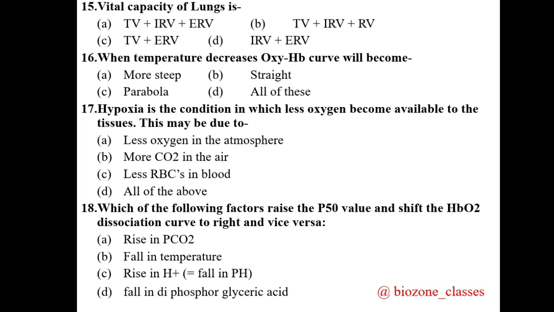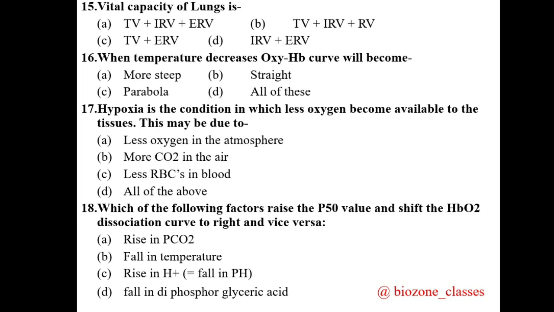Question 17, hypoxia is the condition in which less oxygen becomes available to the tissues. This may be due to, for question 17, four options are provided, and the correct option is D, that is all of the above. Hypoxia, that means the condition when low oxygen reaches the tissue, may be due to low oxygen in the atmosphere, more carbon dioxide in air, or less RBC in blood. All these conditions will lead to hypoxia.